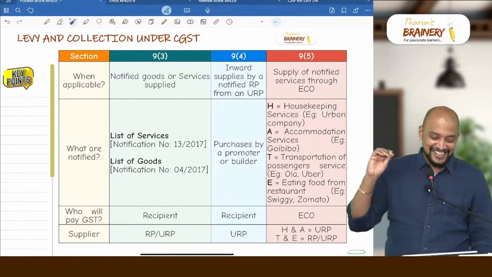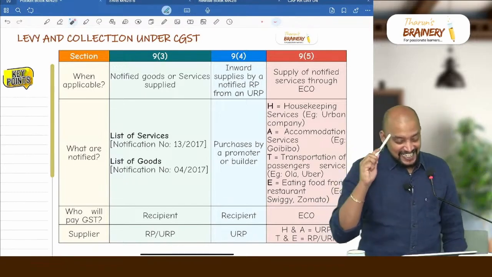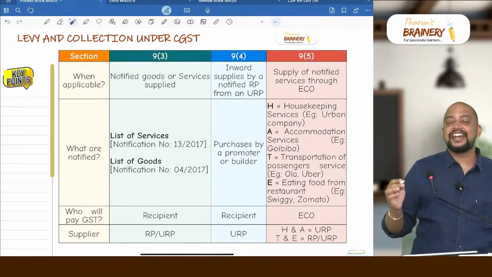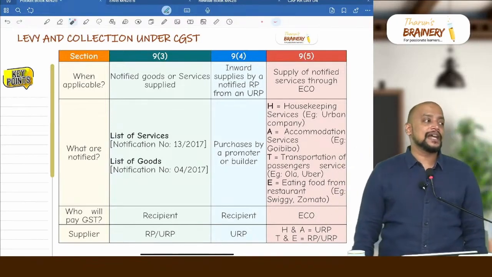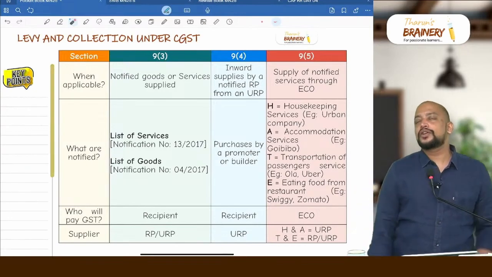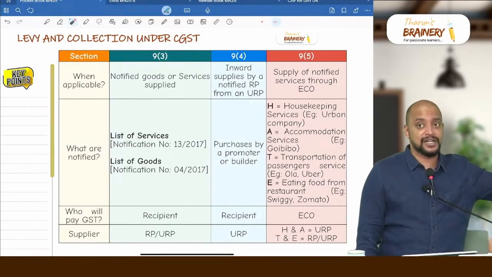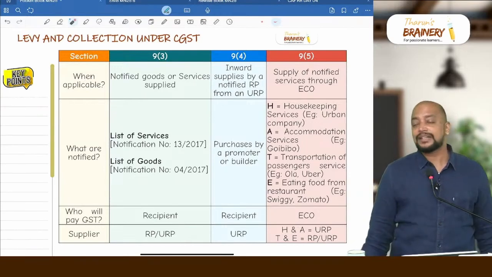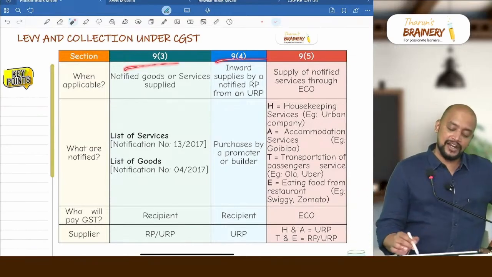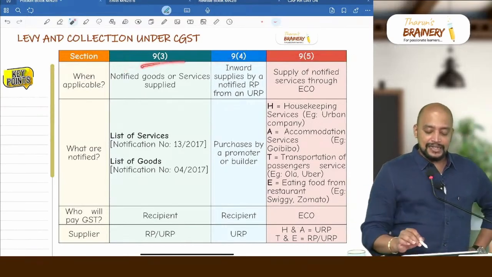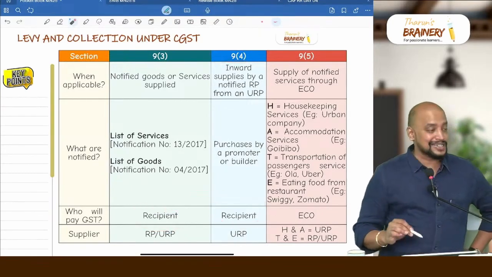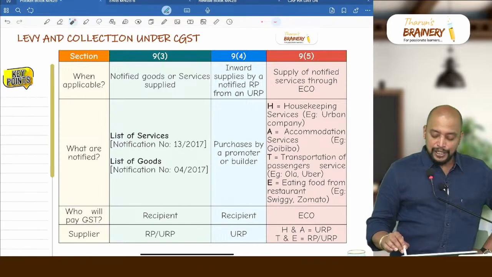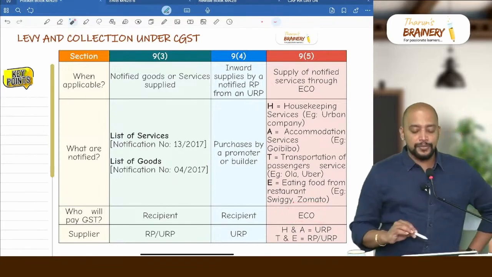So, levy and collection under CGST, section 9. We are discussing section 9. Section 9 talks about who is liable to pay GST. General rule, liability to pay GST is on the supplier. Liability to pay GST to the government is on the supplier under FCM. But there are three exceptional cases, 9(3), 9(4) and 9(5). In case of 9(3), liability to pay GST is on the recipient. 9(4) also, liability to pay GST is on the recipient. And 9(5), liability to pay GST is on the e-commerce operator.